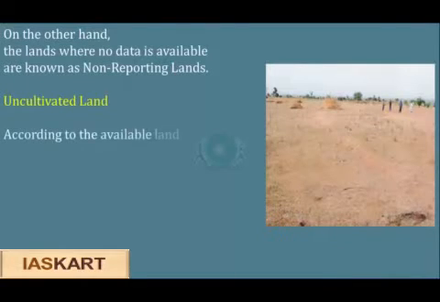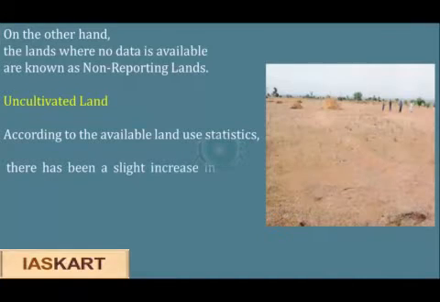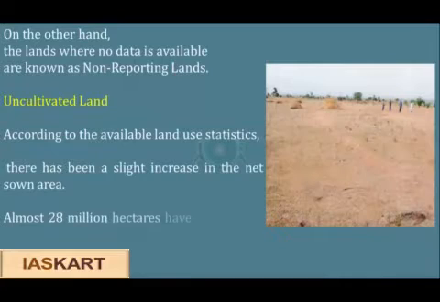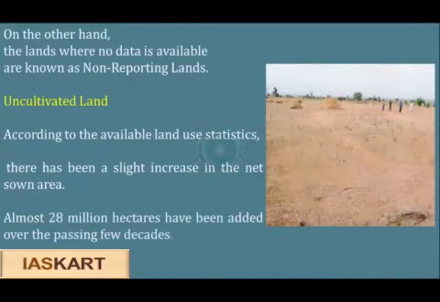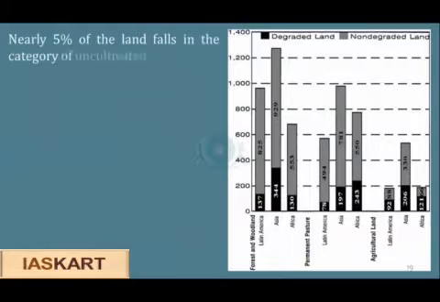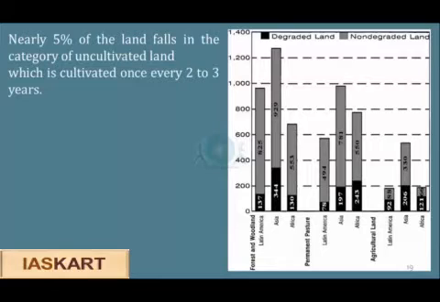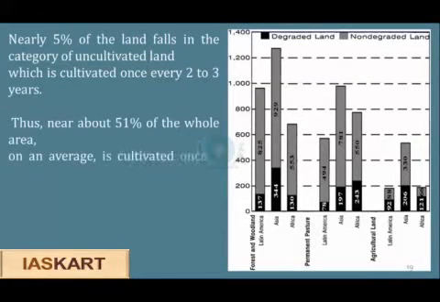Uncultivated land. According to the available land use statistics, there has been a slight increase in the net sown area. Almost 28 million hectares have been added over the past few decades. Around 1.3% of the land is under fruit trees. Nearly 5% of the land falls in the category of uncultivated land, which is cultivated once every 2 to 3 years. Thus, nearly 51% of the whole area on an average is cultivated once a year.